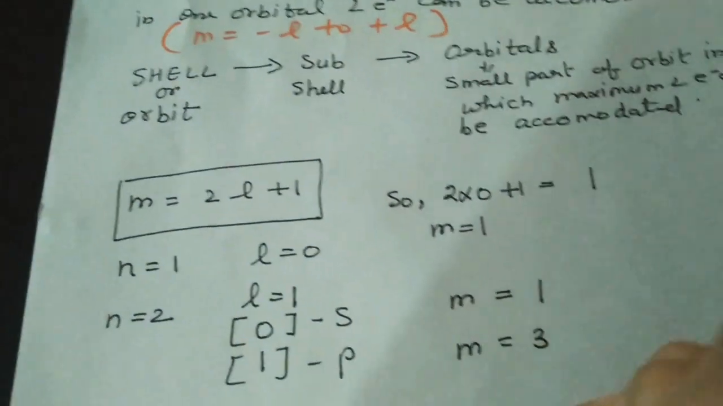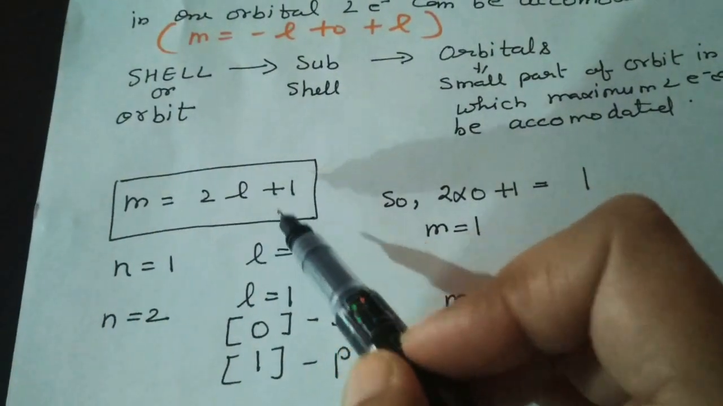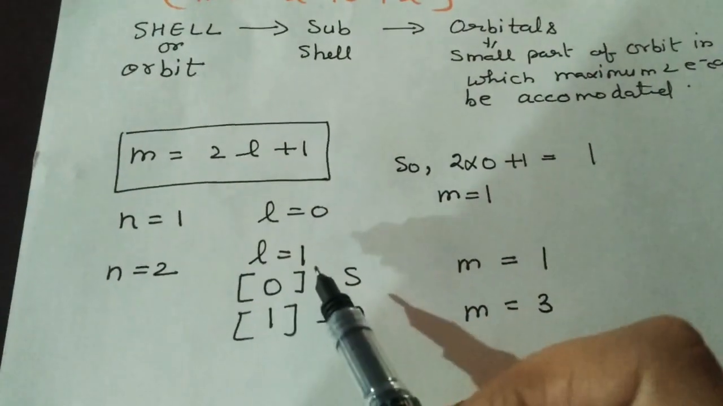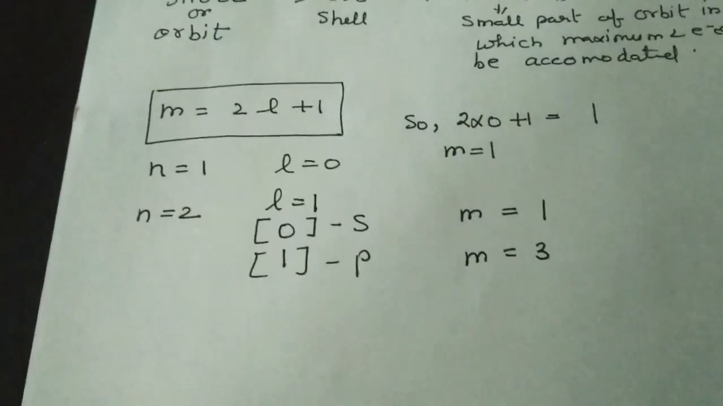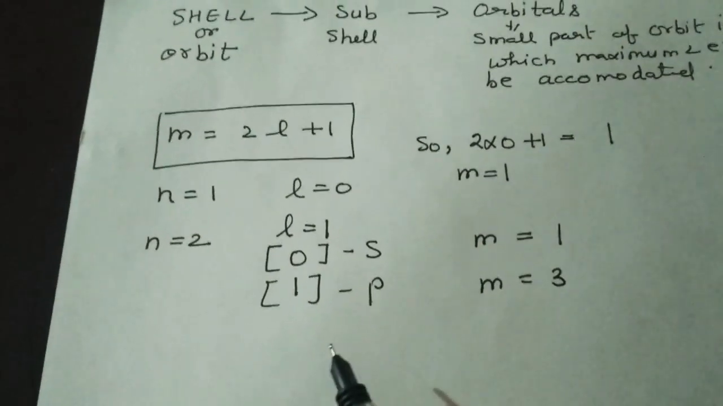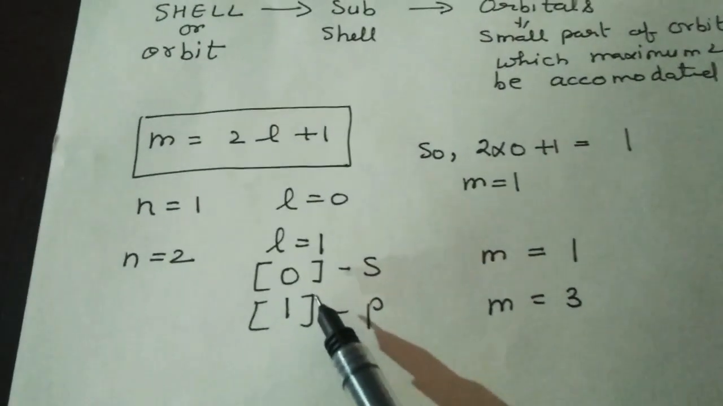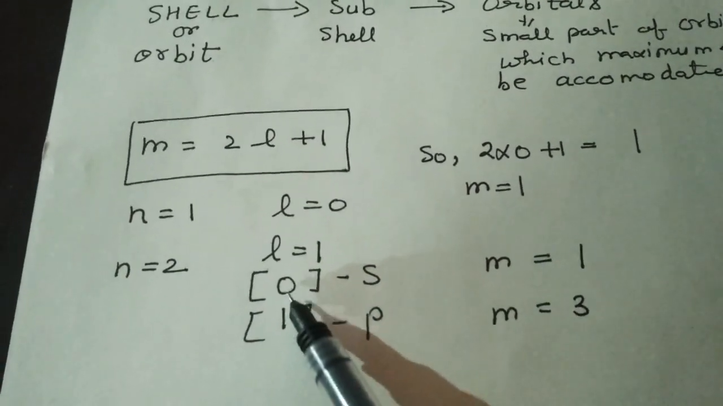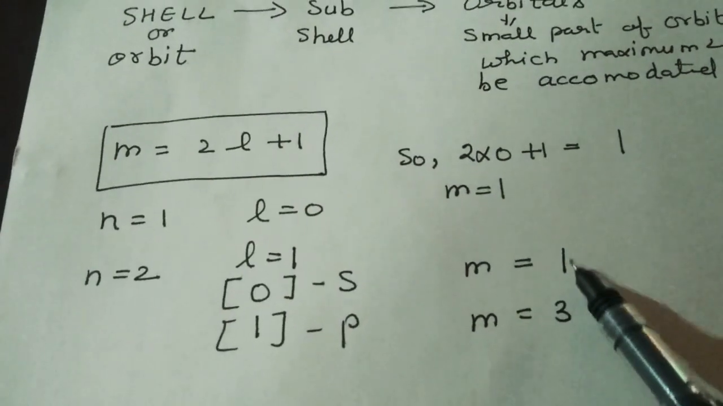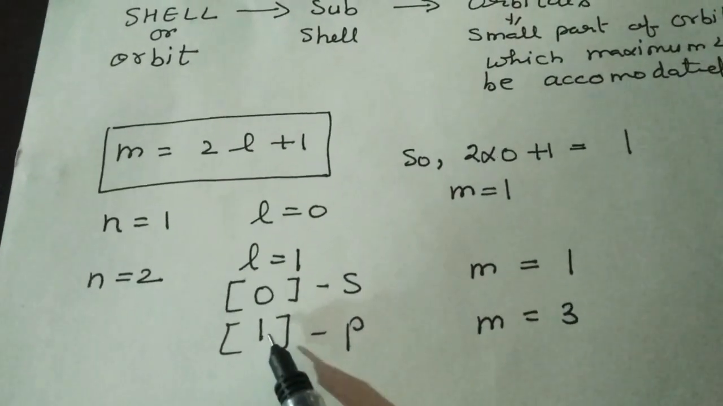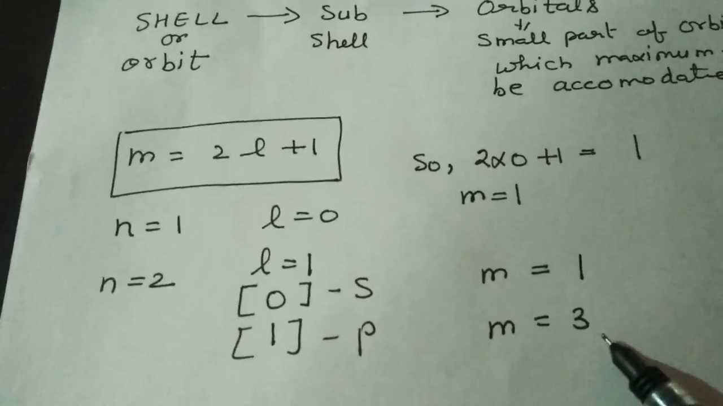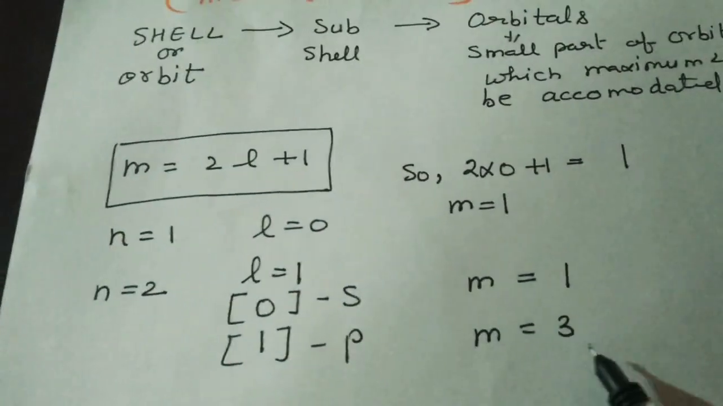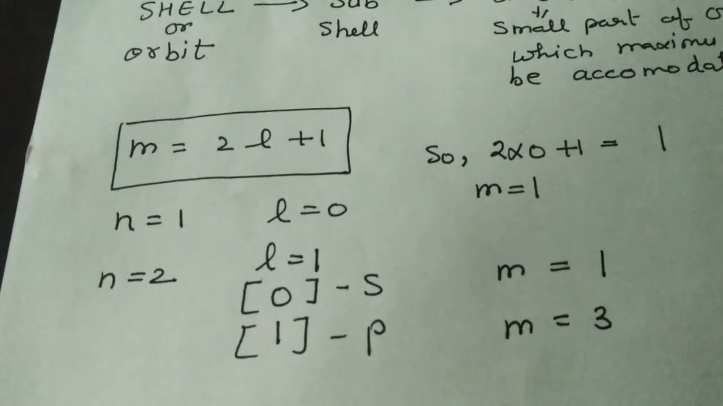So the representation values of L are 0 and 1. In the first case, we will have the value of m as 1, as we calculated here. In case 2, we will get the value of m as 3. Why? 2 into 1 plus 1, so it will be 2 plus 1, 3. Okay, so now we understand how we will calculate it.